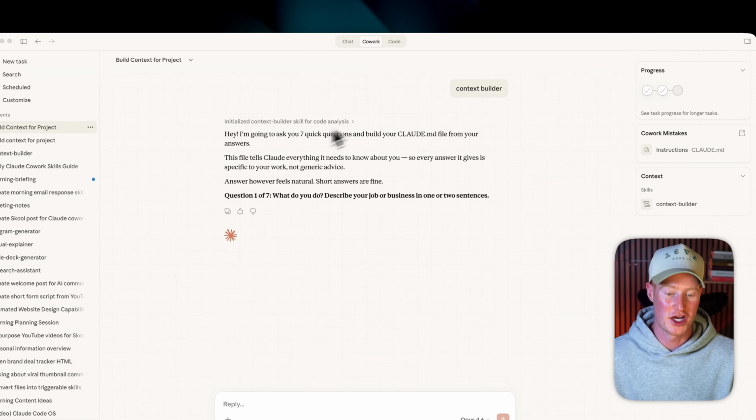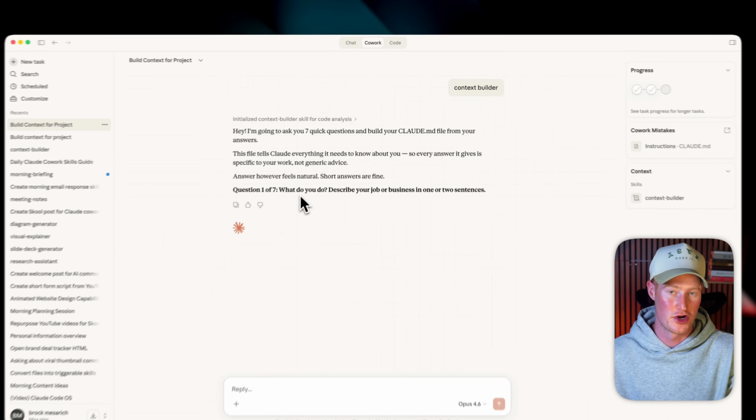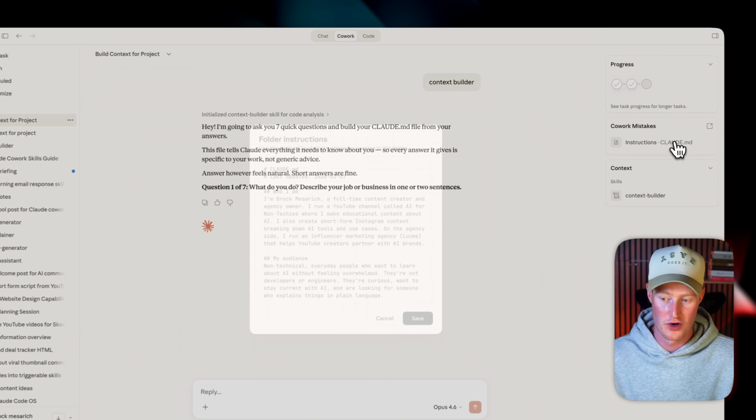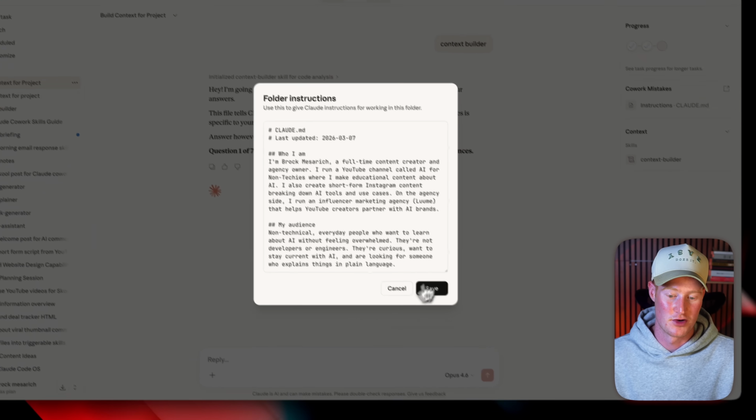And just like that, you can see question 1 of 7 is populated, and it's basically saying, what do you do? Describe your job or your business in a couple of sentences, and it'll walk you through each of these individually. And then you will see your Claude MD file get populated here with all this context.